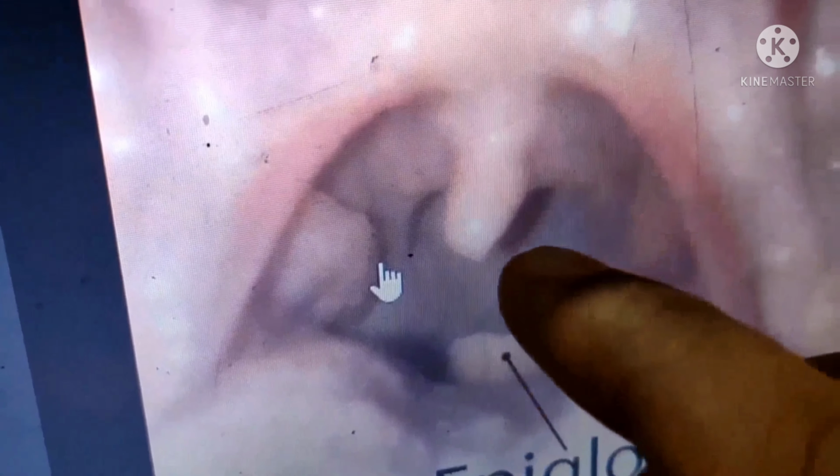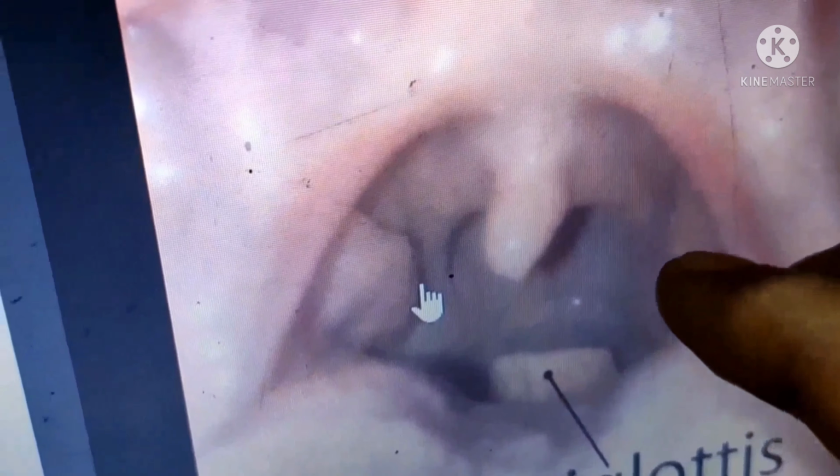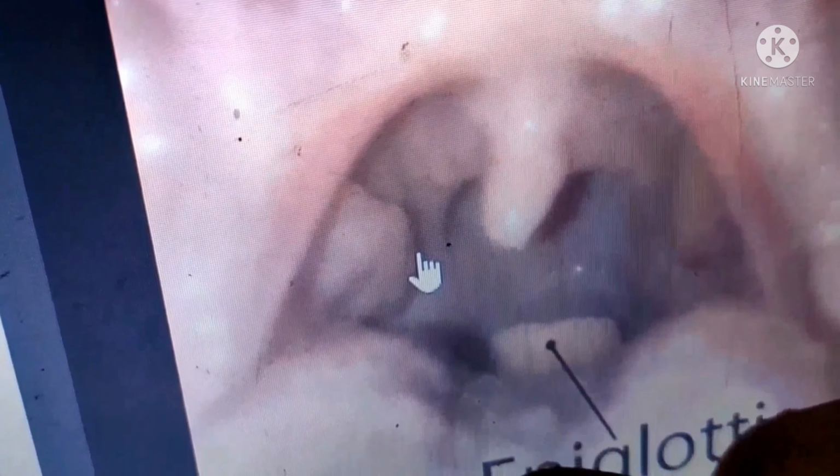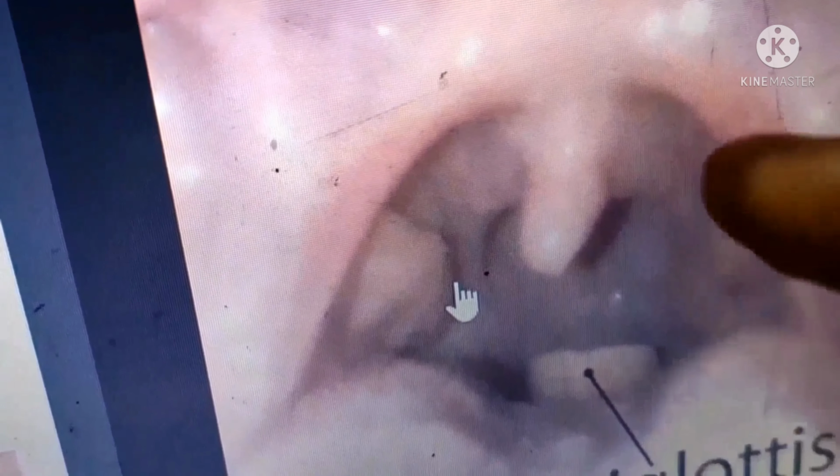And see what will happen. One side is the digestive tract and the other side is the wind tract. When the food enters, the epiglottis moves this side, so that the food can go inside the digestive tract. When you want to breathe, the epiglottis moves like this, so that you can breathe happily from this side. This is what happens.